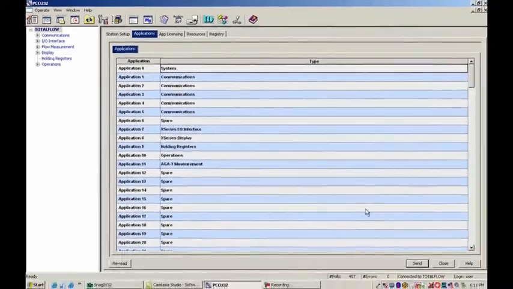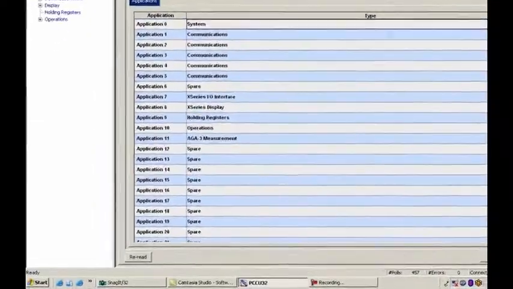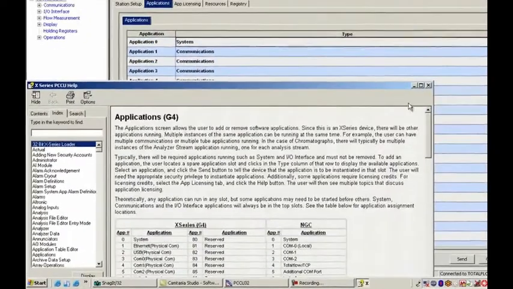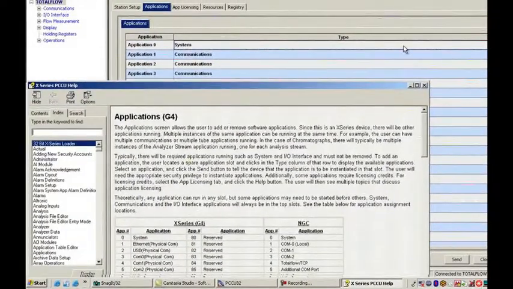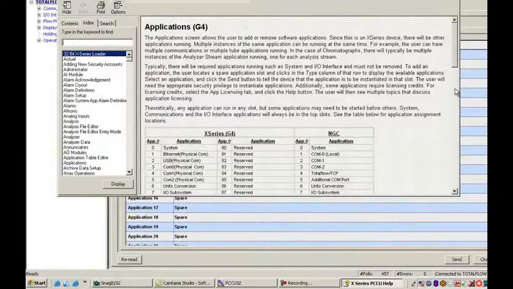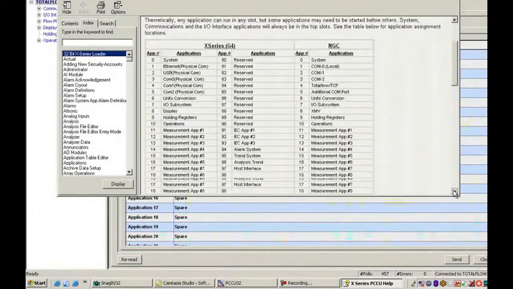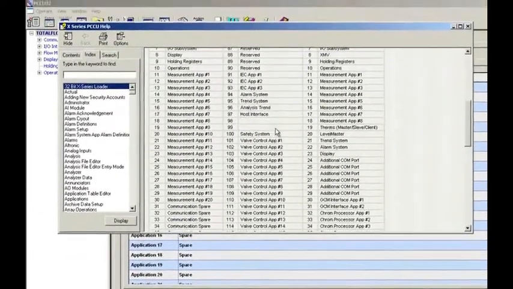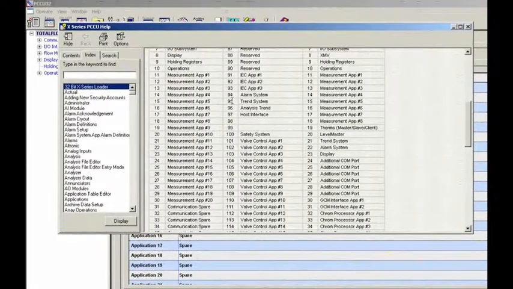going to drop down here to the Help button. And the Help button, I'm just going to scroll down here on the left hand side. You can see it says X Series G4, so I'm going to scroll down until I see the trending system. So right here at 95, trend system.